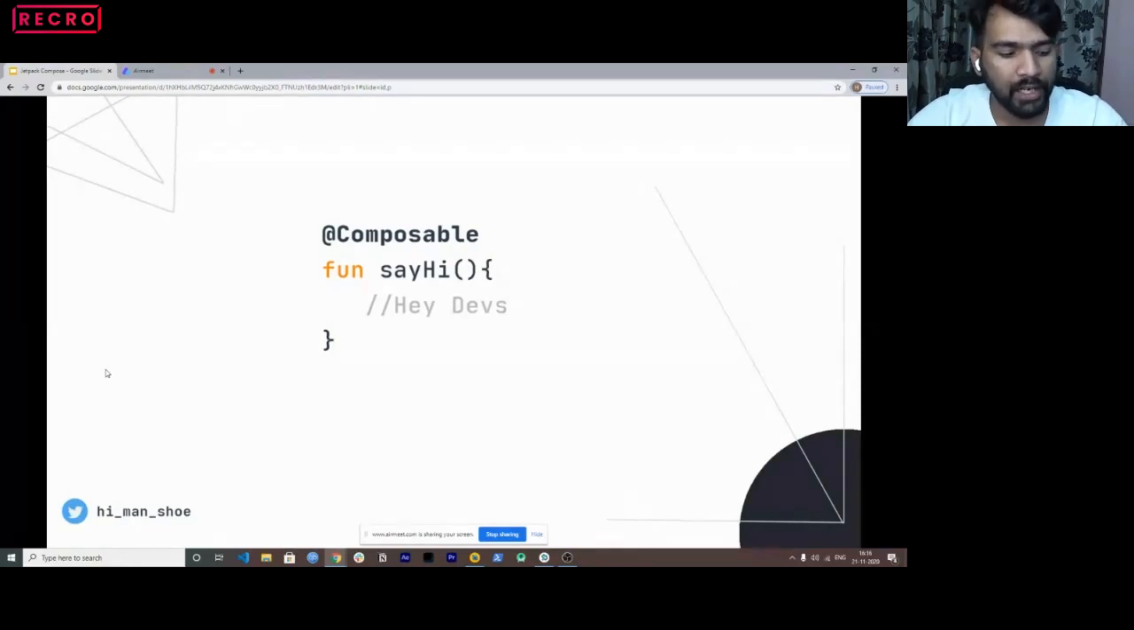So right now I've basically done nothing. I just created a function. I named it say hi and I opened the brackets. That's all. But you would see there is a composable on the top of it.